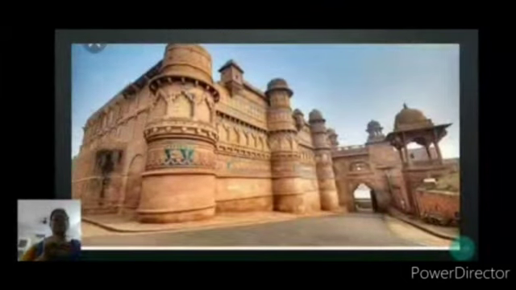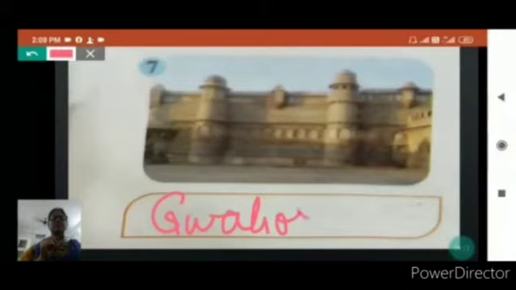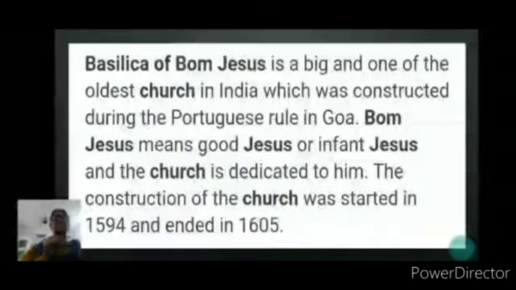See, this is the outside, and this is the entrance of the Gwalior Fort. And here is the picture which is given in your book. Now we will see the next.